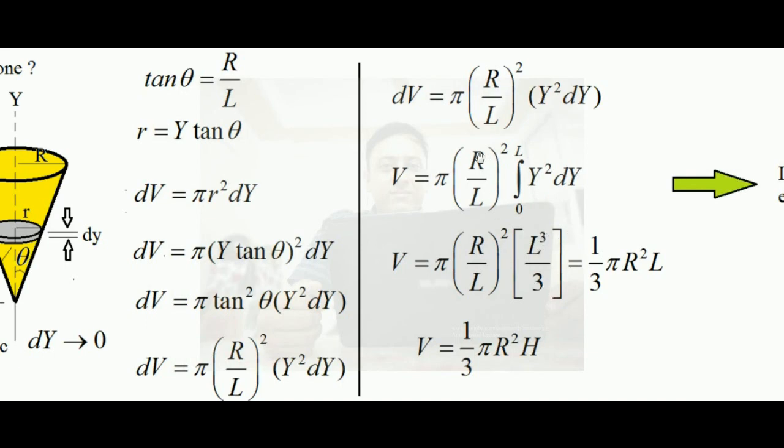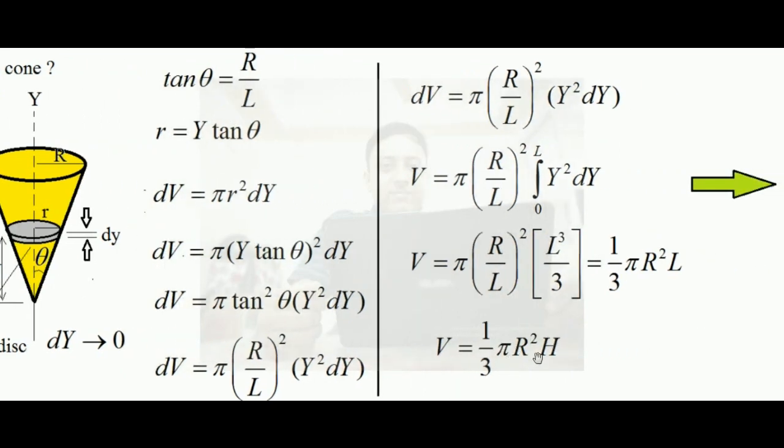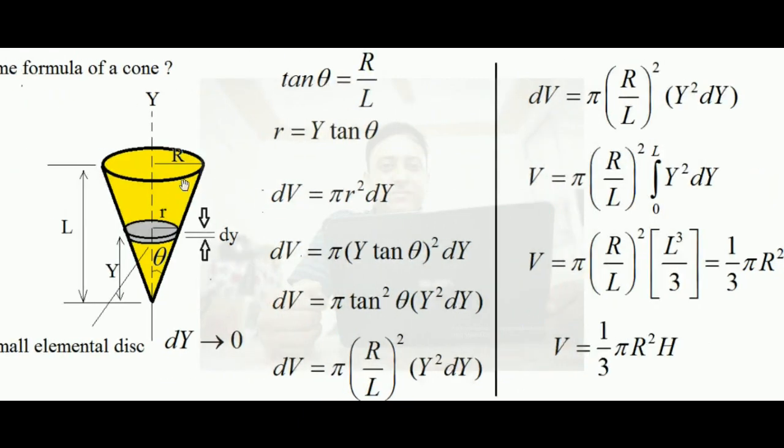Now this r square by L square, so L square, so the cube will be cancelled, and only L will remain. Ultimately the volume formula is 1 by 3 pi r square L. And sometimes the height of the cone is written as h, so the symbol is h, then 1 by 3 pi r square h. This is the volume formula of this cone. So by this integration method we have found the volume of this cone.